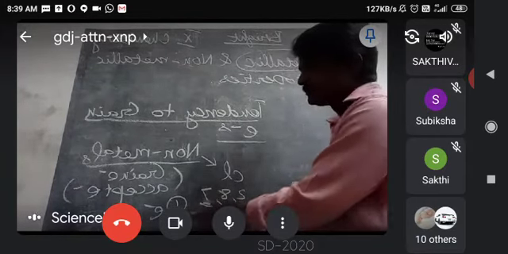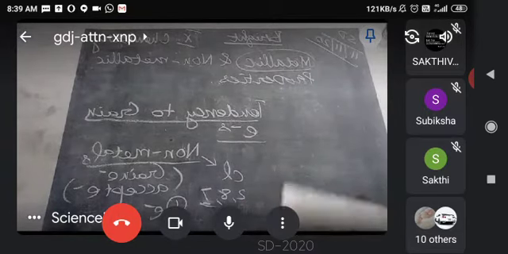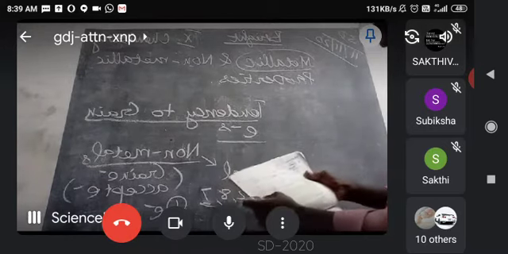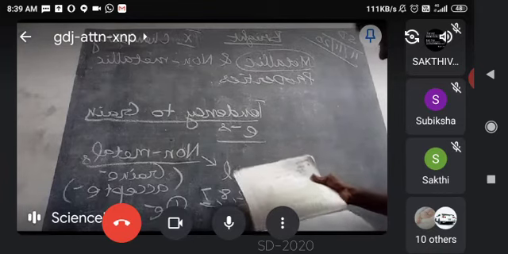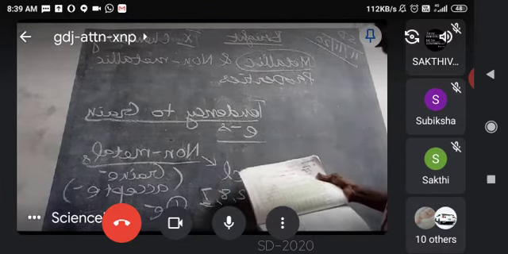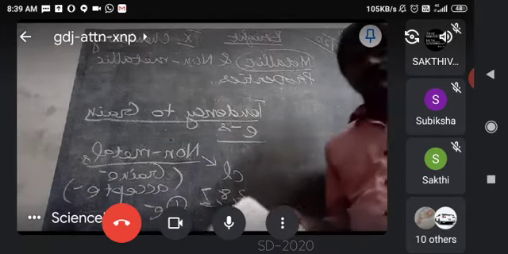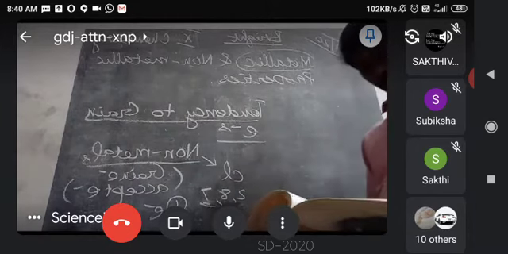Am I right? So like that you think. You take the second period or the third period as an example. Thereby you can illustrate whether the gaining of electron increases or decreases. Boys, you have to say the answer for this question.